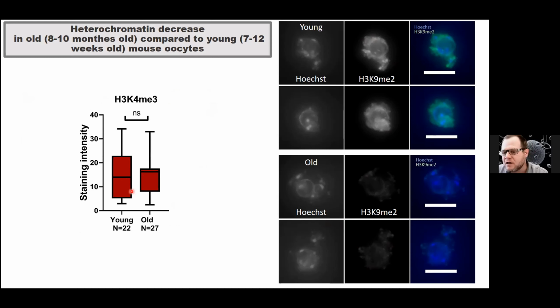A very important control is to look at the active part of the genome, an activating mark, in the fraction of the epigenome that we determine as euchromatin, which is the activated part of the epigenome where most of the genes lie. We wanted to see this for two purposes: first, to show that we do not lose the entire nucleosome with age, and also technically, that we can stain older oocytes as well as we can stain young oocytes. You can see that there's no significant difference between the two groups for this marker and other markers that we checked. So the loss of epigenetic signal is specific to the repressive part, the heterochromatin.